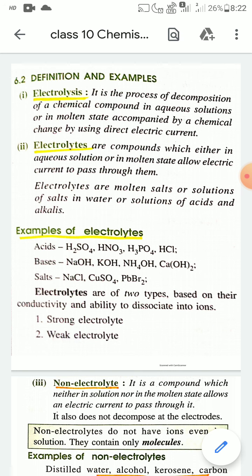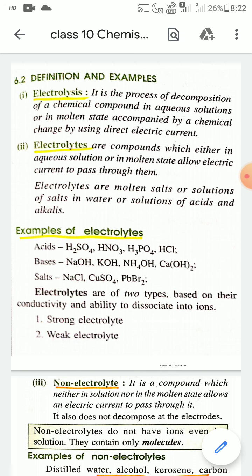These acids can act as electrolytes. Some examples of basic electrolytes: bases like NaOH, KOH, ammonium hydroxide NH4OH, calcium hydroxide Ca(OH)2. These are basic electrolytes. And some important salts like NaCl, CuSO4, PbBr2, etc. These are also electrolytes.